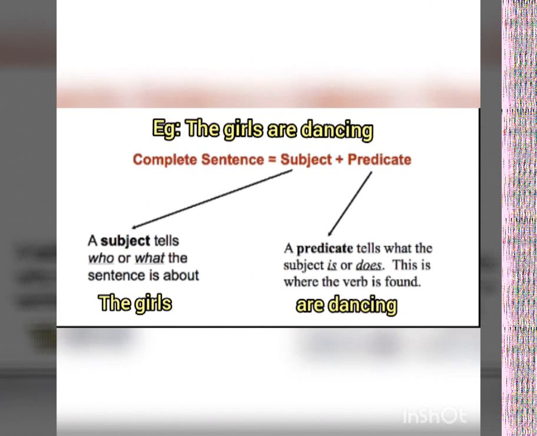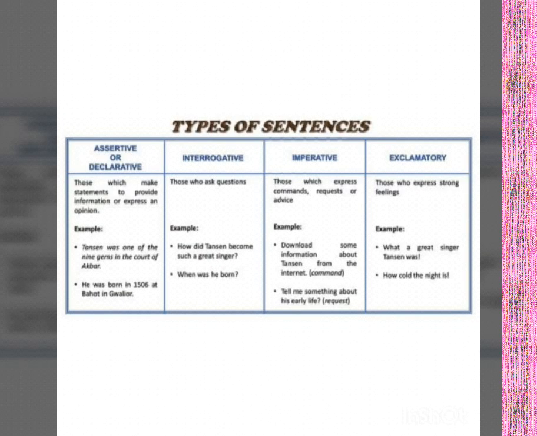Types of sentences. Sentences are mainly classified into four types. First one, assertive or declarative sentence. Second one, interrogative sentence. Third one, imperative sentence. And last, exclamatory sentence.